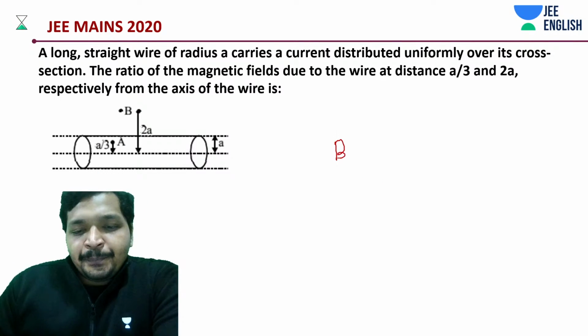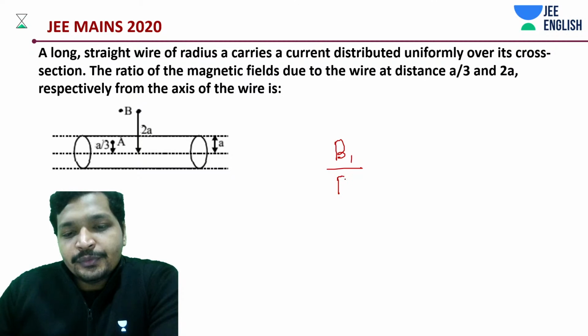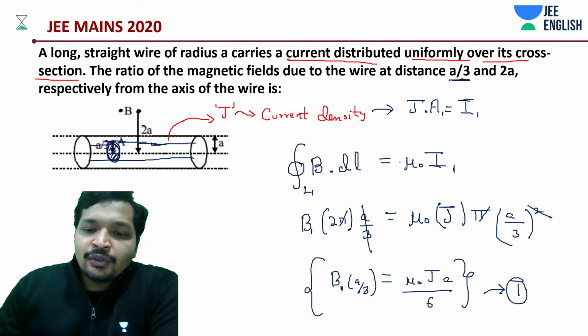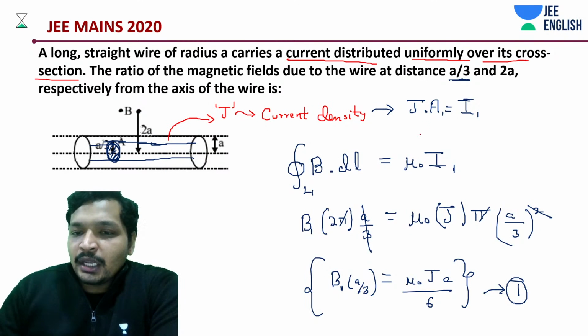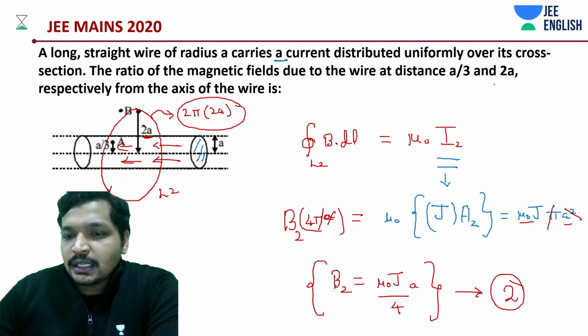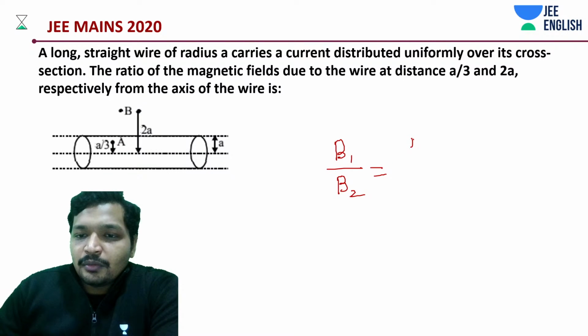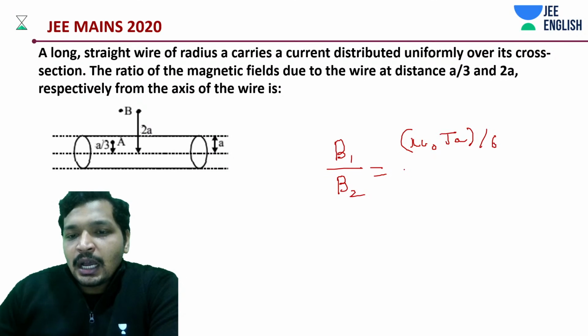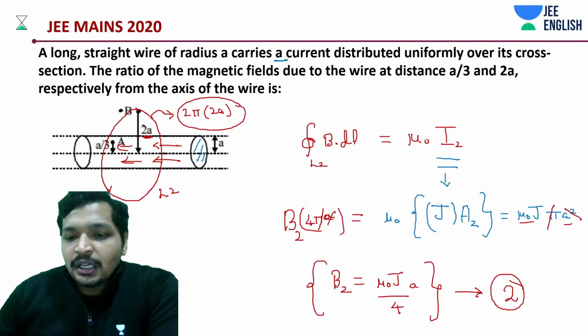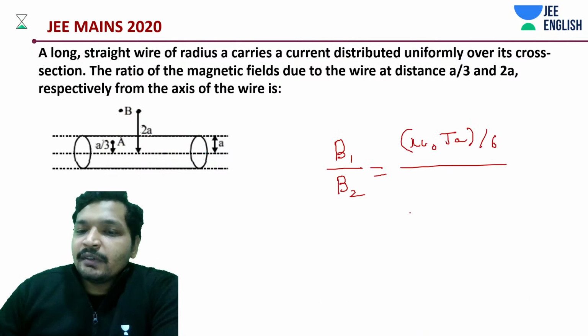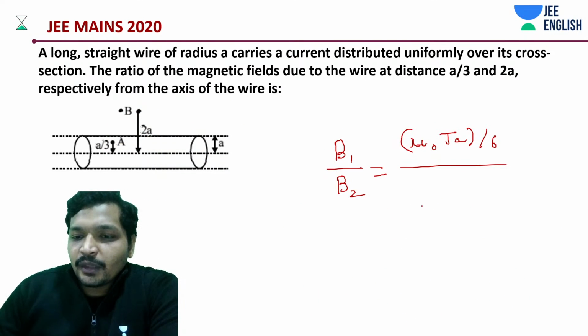So b1 is to b2 going to be how much? b1, as you know, is mu naught into j into a divided by 6. And b2 is how much? Mu naught into j into a divided by 4.